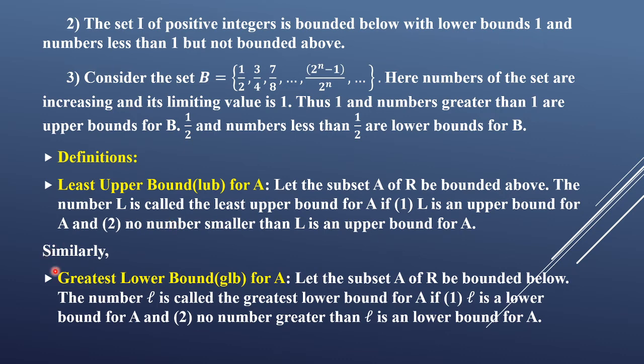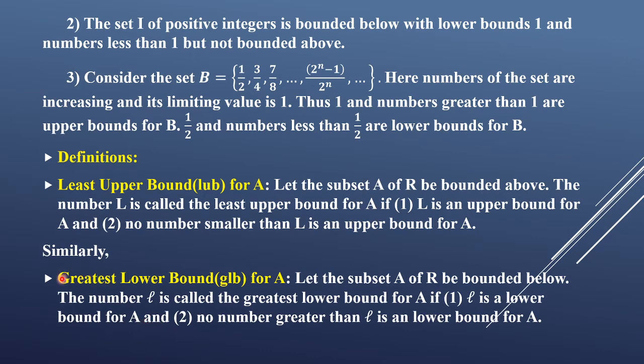So for greatest lower bound, first of all, that subset of R must be bounded below. So let the subset A of R be bounded below. The number L is called the greatest lower bound of A if, first, that L must be a lower bound. So first condition: L is a lower bound of A.